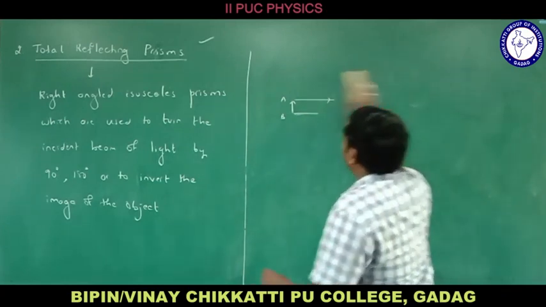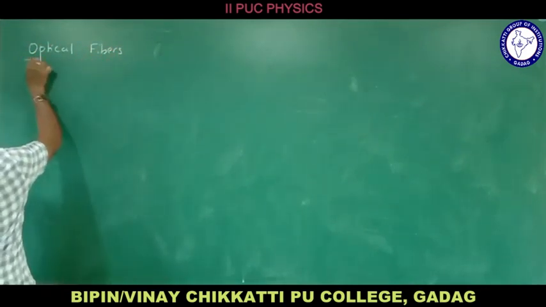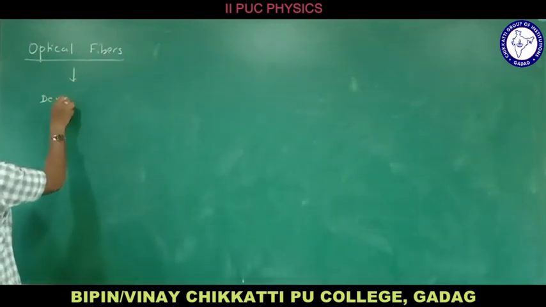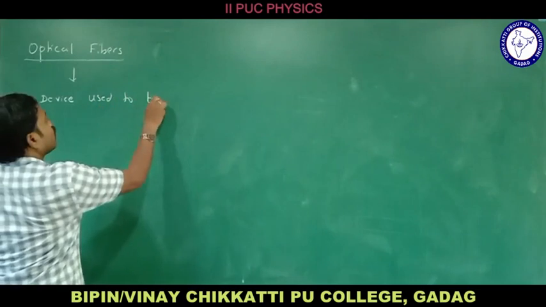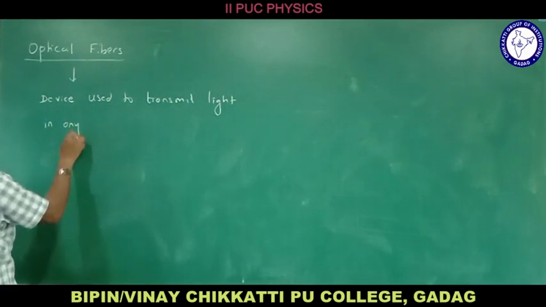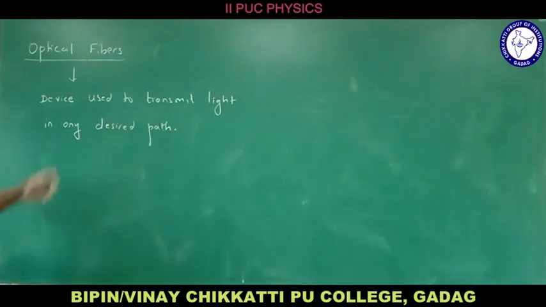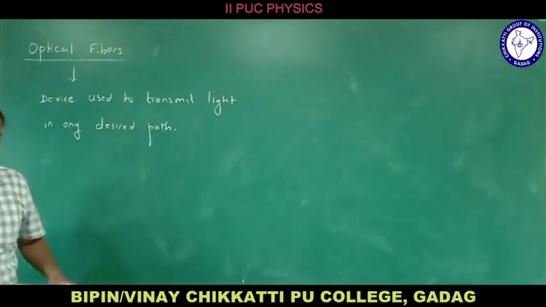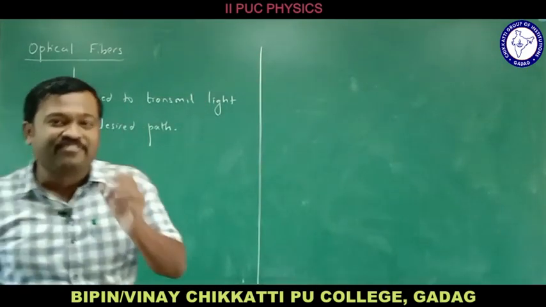Let me move on to the third application, that is optical fibers. Let me consider like this, optical fibers. Okay, what is an optical fiber? Let us check it out. Optical fiber is a device used to transmit light in any desired path. So if you want to transmit the light in any desired path, we can use optical fibers, right?